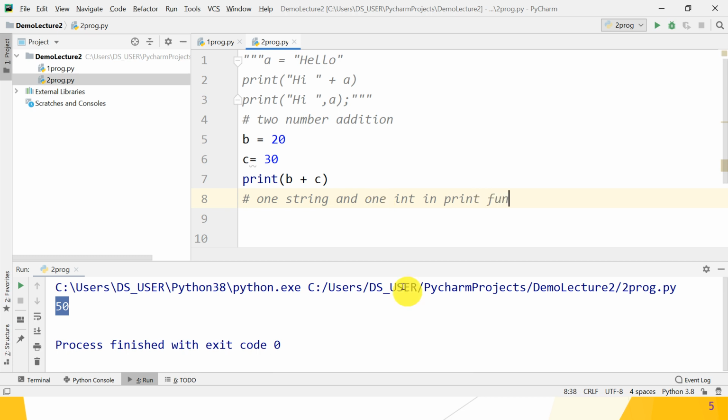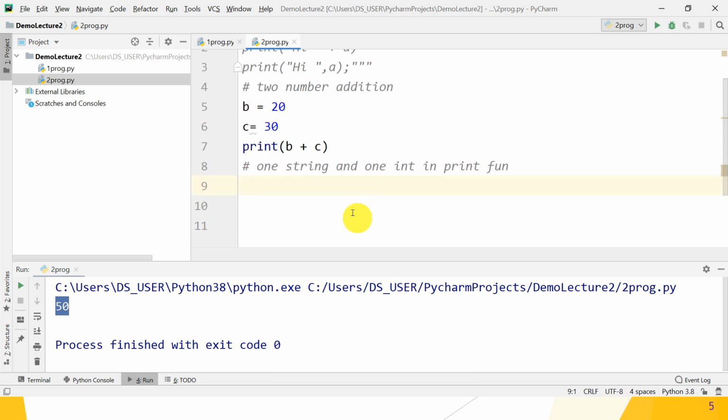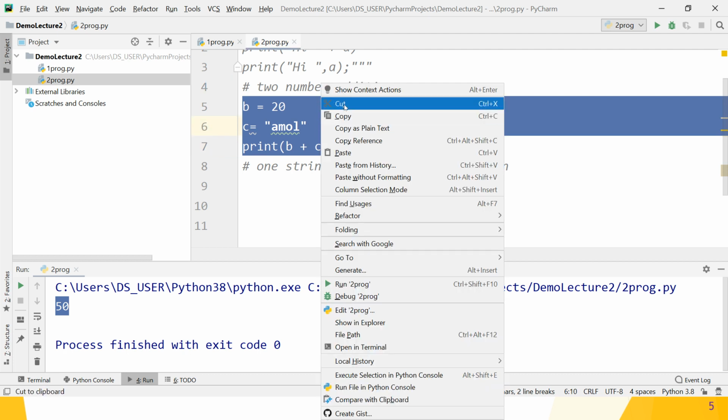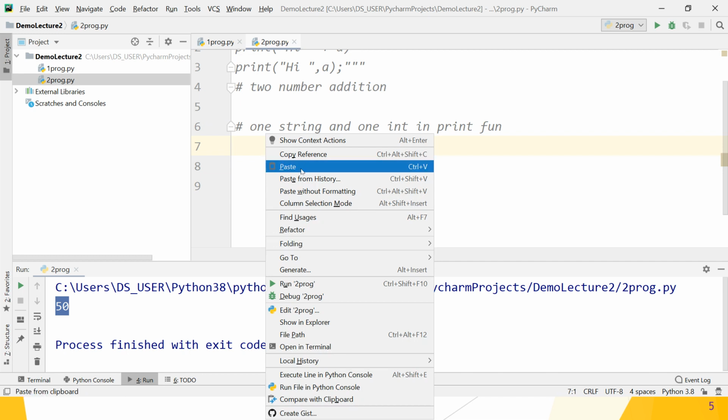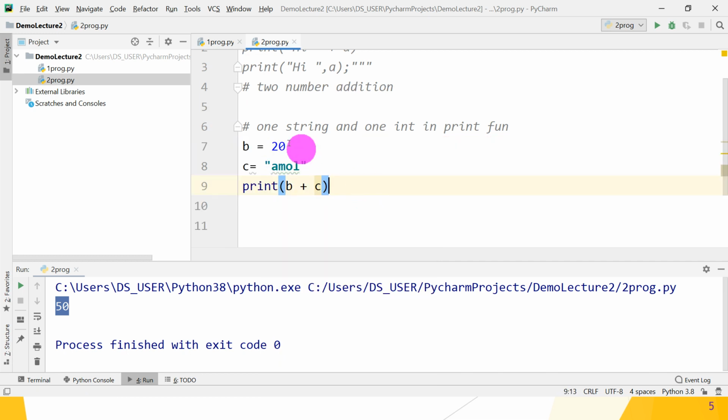Let's move. So how to give this type of thing? Suppose C is assigned a string value, and B is of type integer, 20. Okay, so I will copy the same code, cut it, and paste it here. Now check: one is string type, one is integer type. What does it give you? Run it.